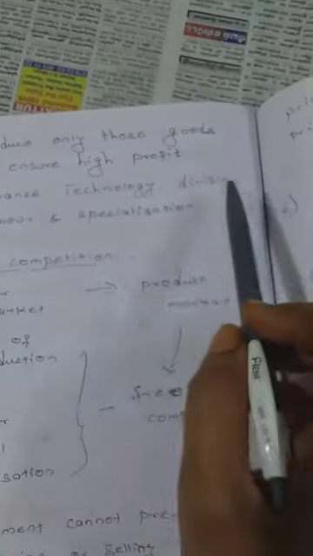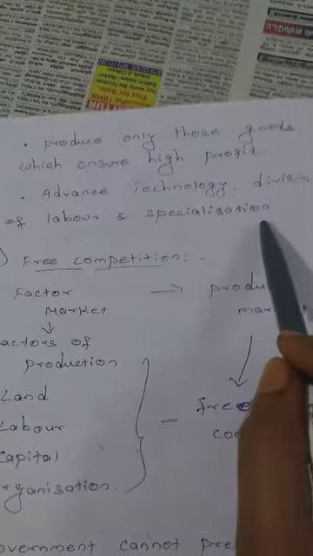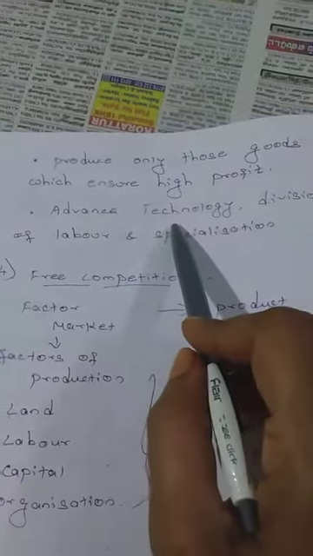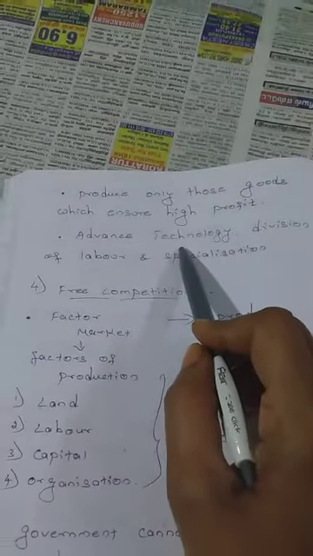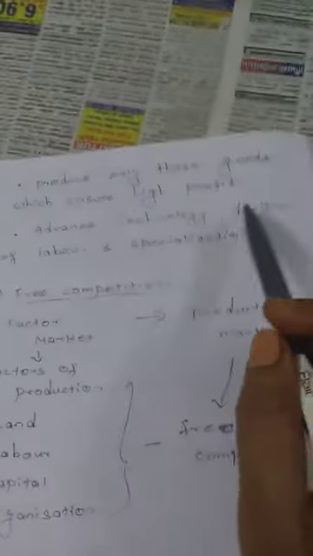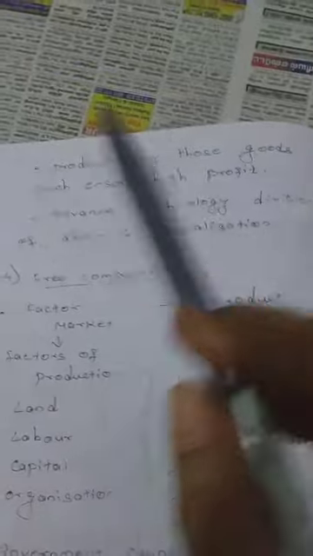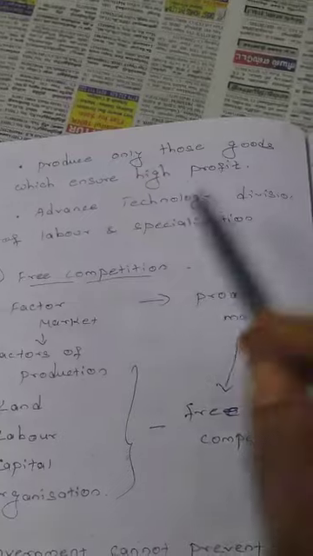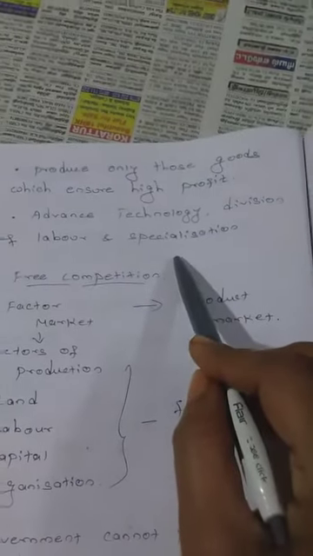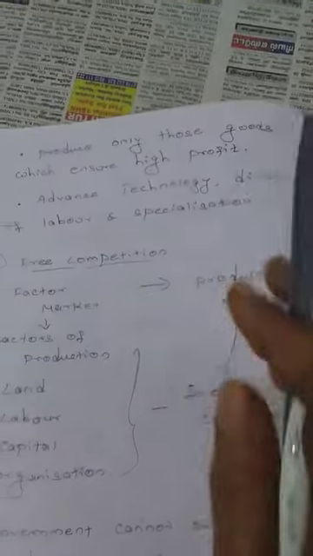So advanced technology, division of labor and specializations are utilized in case of capitalistic economy. Advanced technology refers to advanced machines used to produce the product so that we can produce more fast. And division of labor refers to dividing the workers into different departments, like sales department, purchase department, etc. And specialized technologies are used in order to produce the product. And next point is free competition.